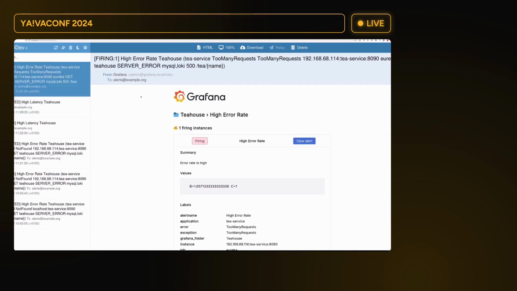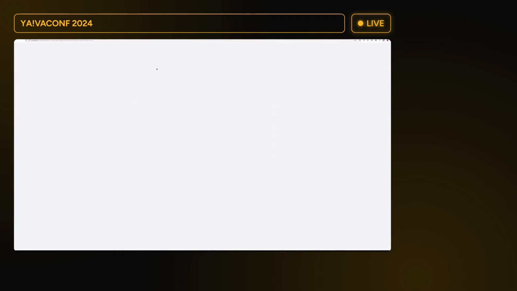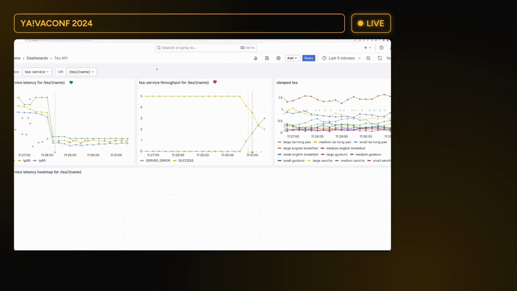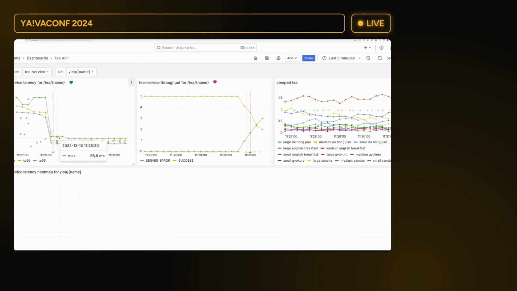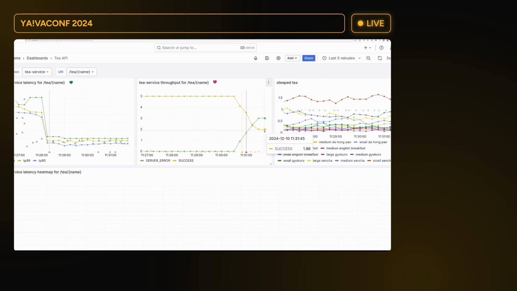Now we have a high error rate again. Let me refresh this. Come on, this is crazy. What a day. I fix one thing and then I break another. So what we have right now is the latency dropped, but now we have a pretty much fixed rate of errors, around 3 and around 2 of successes.